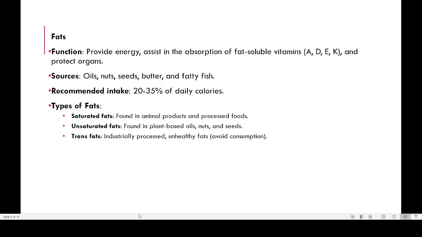Now another is fat. Fat provides you energy. That is one important advantage of fat digestion, because fat will give you energy. From 1 gram of fat you will get 9 kilocalories of energy. Energy is usually measured in kilocalories.